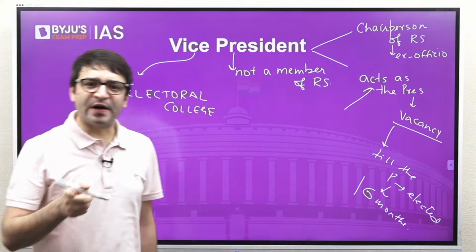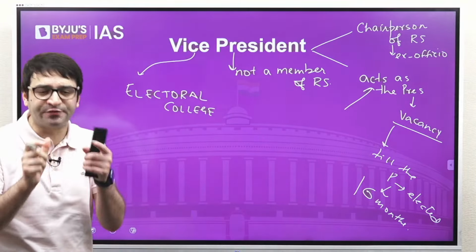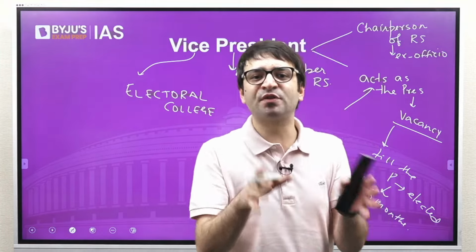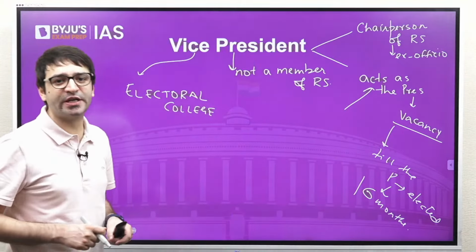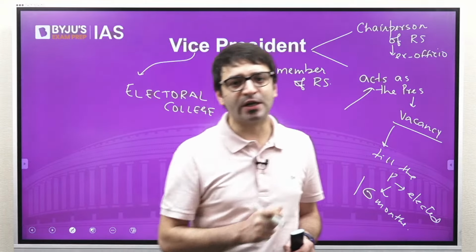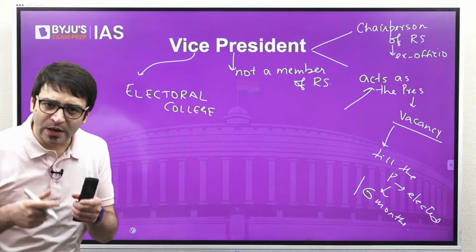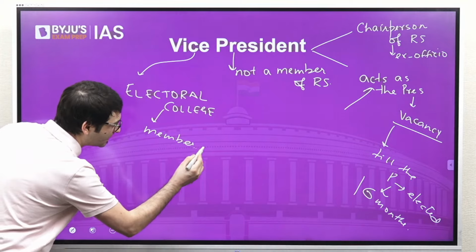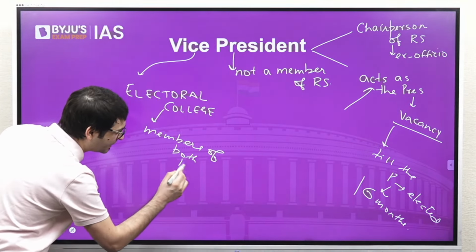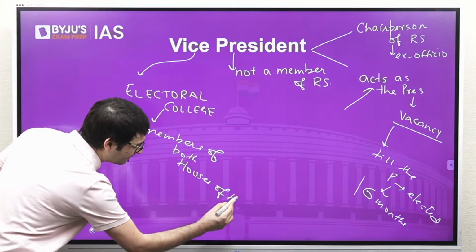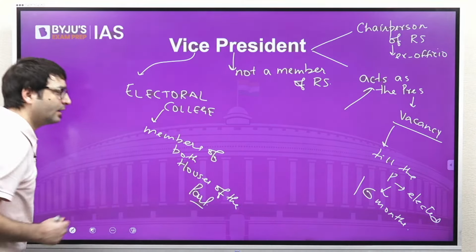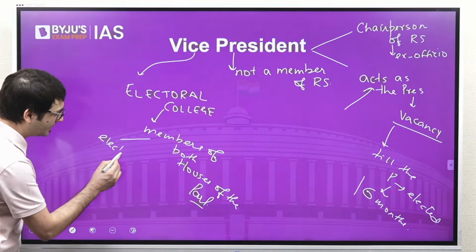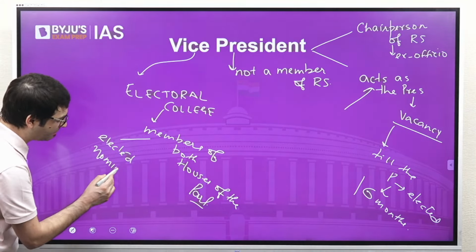But the Electoral College of Vice President's election and the President's election differ. The Electoral College of the President consists of elected members of both houses of the Parliament, elected members of the state legislative assemblies, elected members of Delhi and Puducherry. But so far as the Electoral College of the Vice President is concerned, it consists of members of both houses of the Parliament. And when we say members of both houses of the Parliament, it includes elected as well as nominated members.